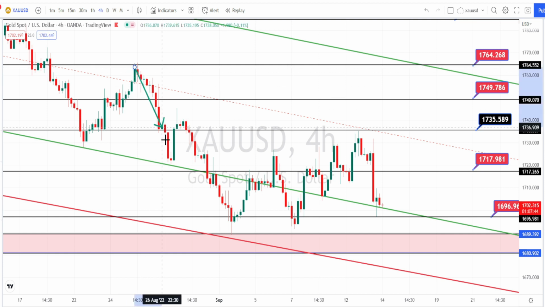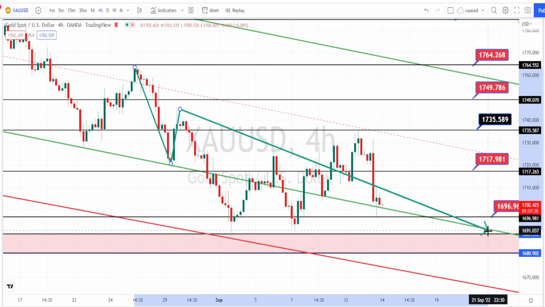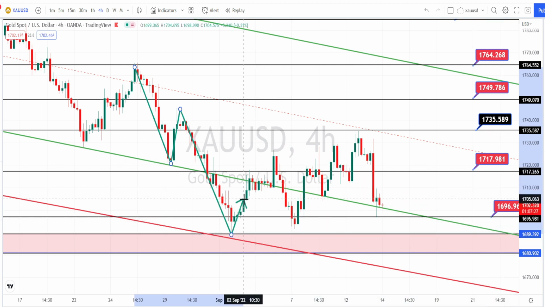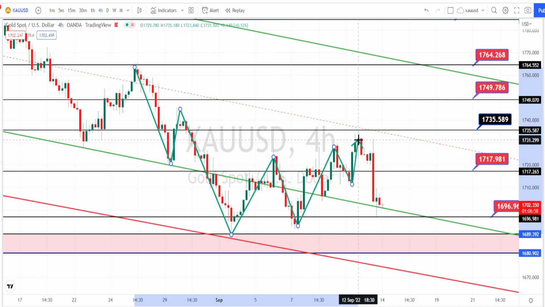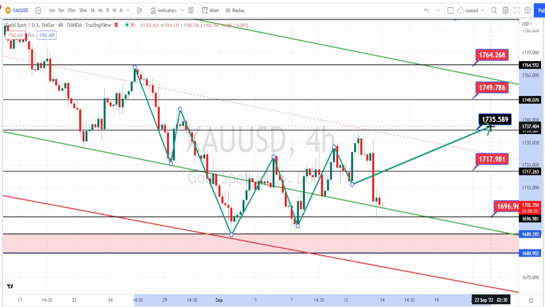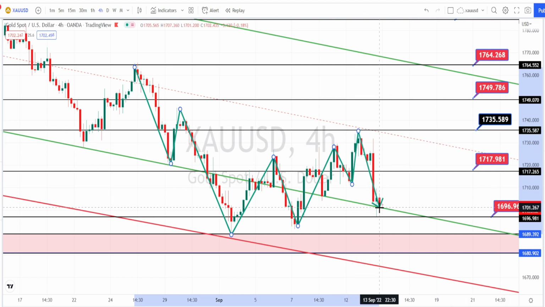When we look at the past price action, it was in a very nice downtrend and it had taken support on the support level of 1690, and it has bounced back on the bullish side retracement. And from the resistance level of 1735, we have noticed the price action to bounce back on the bearish side retracement. Currently the price action has taken support on the bearish channel pattern support line from the daily time frame,